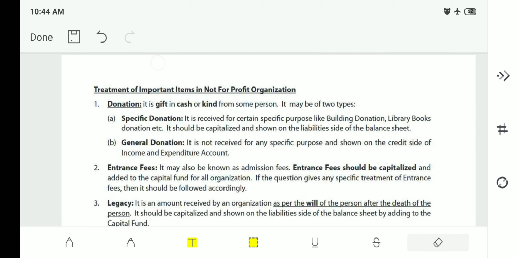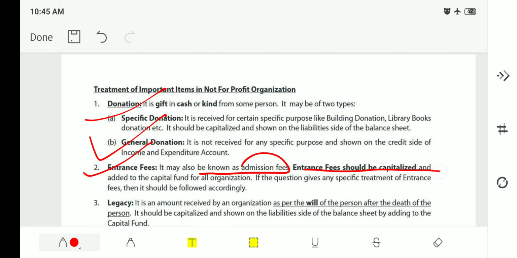See, we have discussed donations. What is specific also we have dealt. What is general donation? That is, if I am paying 5 lakh to the hospital, you can use it for anything, for any purpose. But what is specific? I need to buy MRI machine only. That is specific. Then entrance fee. It may also be known as admission fee.